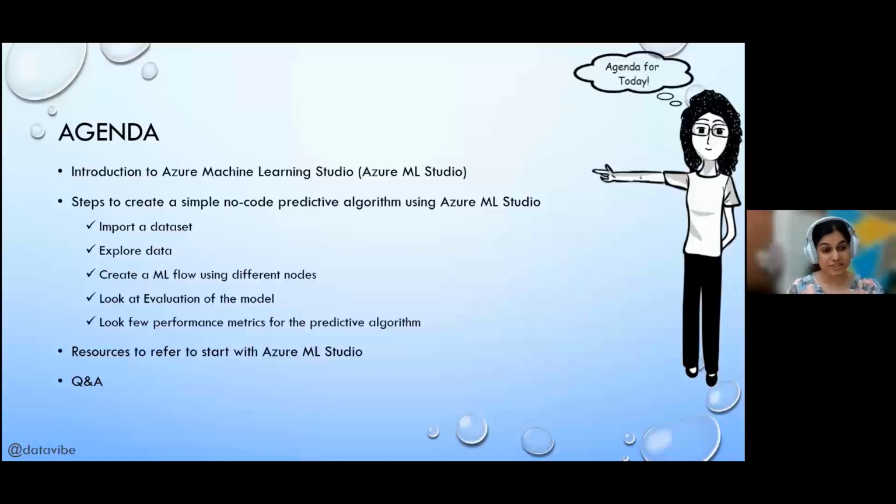I'll give you an introduction, and after that, I'll start importing a dataset in the Azure Machine Learning Studio environment, and I'll try to explore that data. So, seeing a few data points, like what all that data has got, what we really need to work on, what we need to clean further, if we really need to clean our data, or what we are going to predict using whatever algorithm. Then the next step will be, I'll create a simple drag and drop environment where you can drag different nodes, connect them, and get your predictive algorithm running in a few minutes.